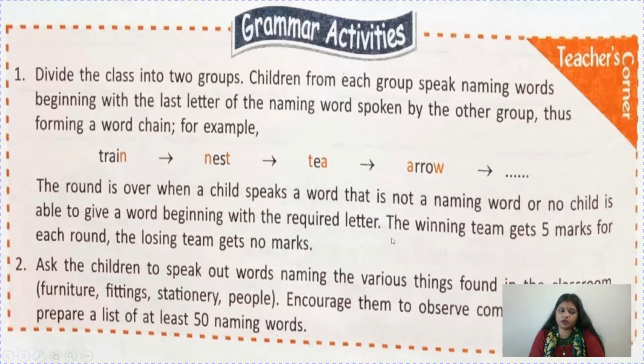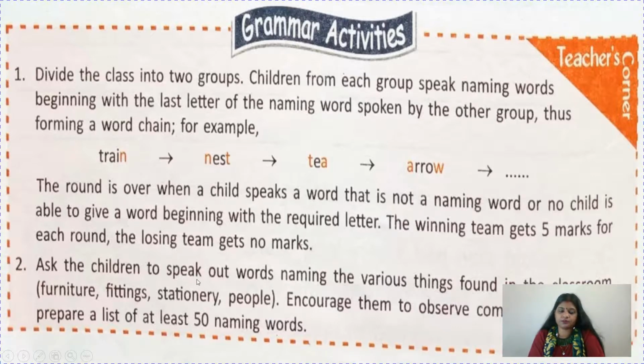So children, we are not going to school. You cannot play this game with your friends. So do one thing. You can play in your family only. Okay, ask your mother, father, if you have any brother or sister, you can take help from them also. The winning team gets 5 marks for each round. The losing team gets no marks.